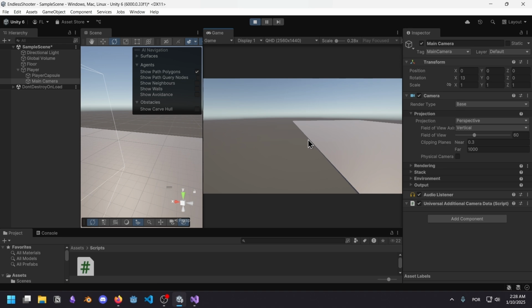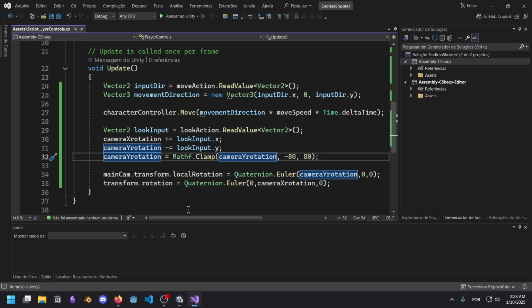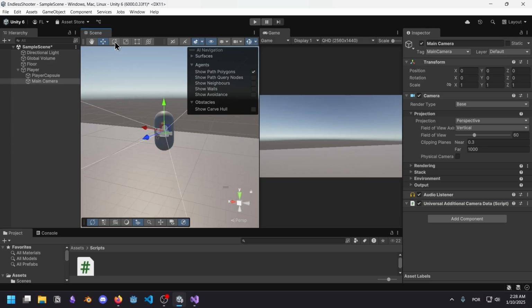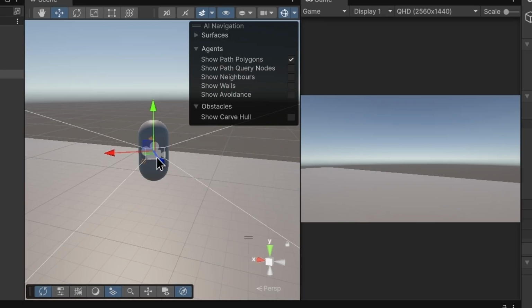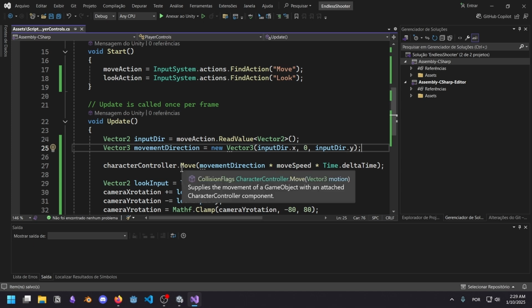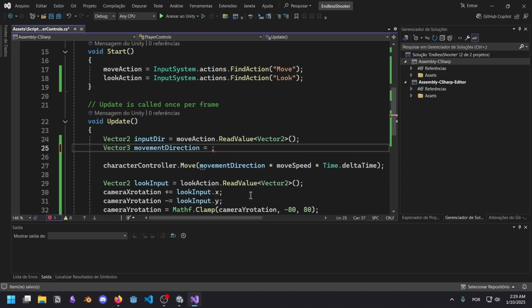The problem is he's not moving forward when I press W. And the reason behind this is that we want to change this direction relative to the player. We want the local direction of the player. You see that if I rotate this now, we want this blue arrow here. We want to move the player in this direction, the direction that he's facing. To achieve this, it's actually rather simple. I learned this from Brackeys.